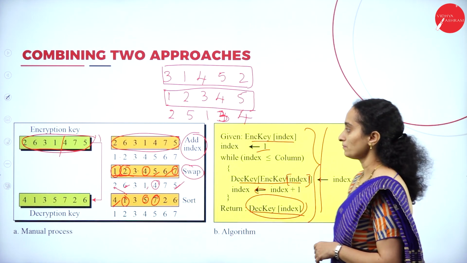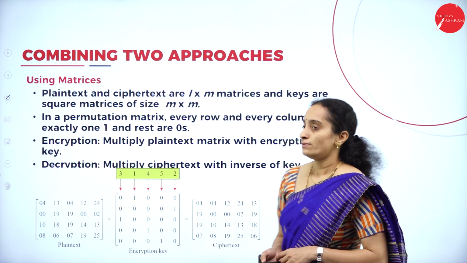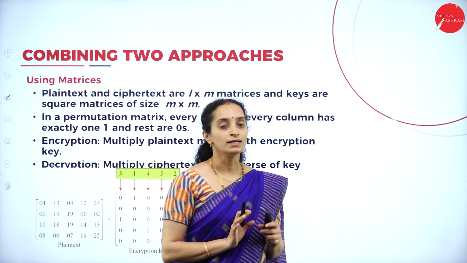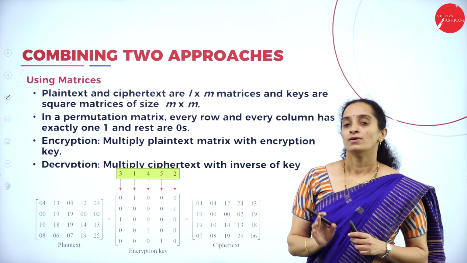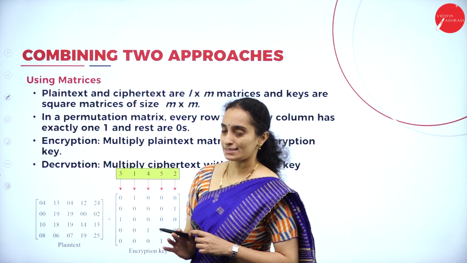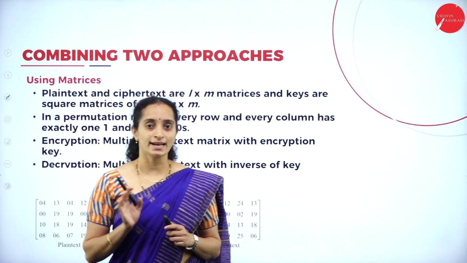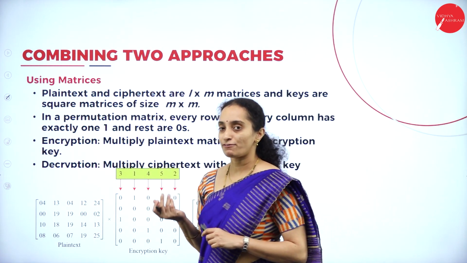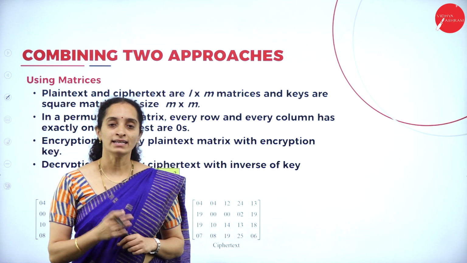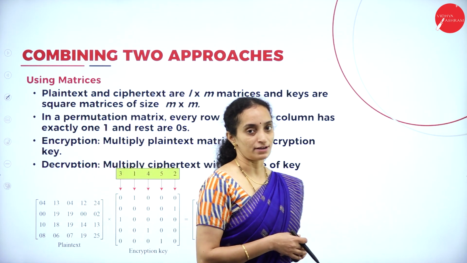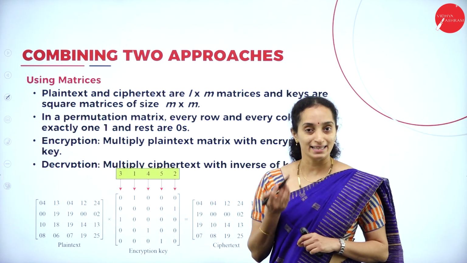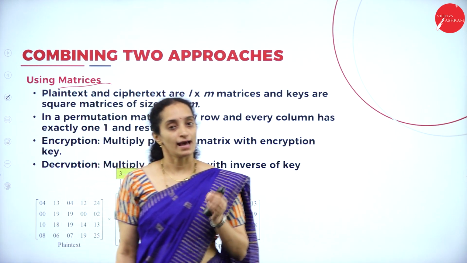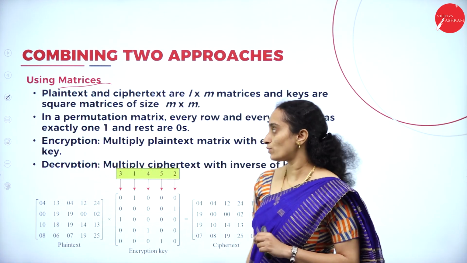This is the algorithmic part of the decryption algorithm, how it is going to generate the decryption key. All right. Next, we'll get into another method of using the matrices to decrypt the text. In that, we have generally distributed them in row and column wise and then performed the keyed and keyless transposition cipher. The other method of decrypting the same text is using the matrices. Actual matrix will be used here.